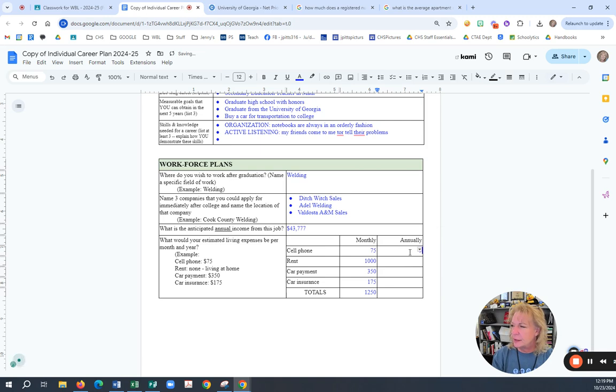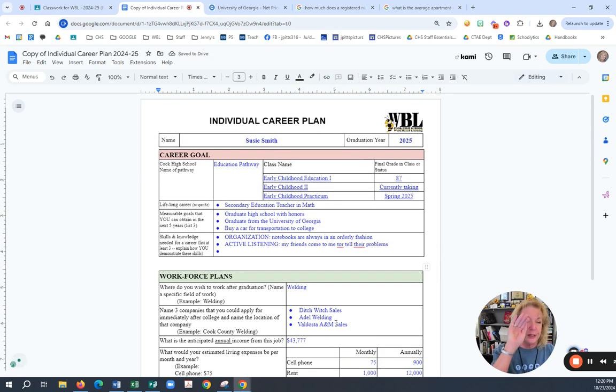So if it's $75, it's $900 a year. If it's $1,000 a month, it's $12,000 a year. If it's a car payment of $350, it would be $4,200 a year. If it's a car insurance of $175, it'd be $2,100 a year. So therefore, it would cost me $19,200 a year just to live. Okay, that's not counting food. That's not counting all the other wonderful stuff out there. So you need to make sure that you make at least that amount of money in order to survive. And that would be how you did this one right here.